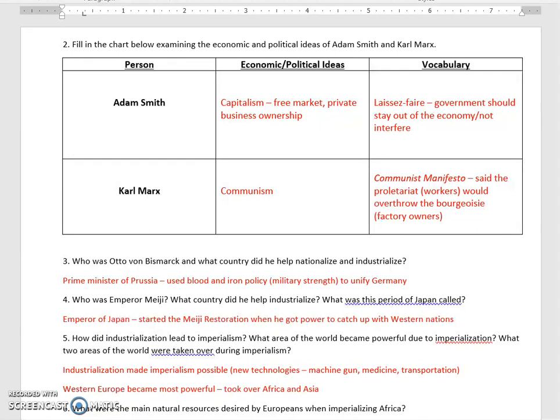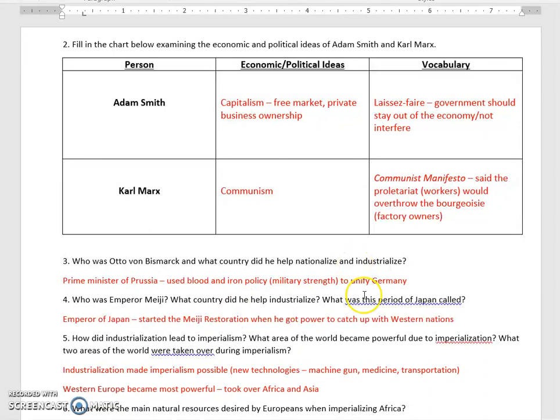Karl Marx, on the other hand, writes the Communist Manifesto, largely as a reaction to the capitalist ideas of Adam Smith and the factory owners. And in the Communist Manifesto, Karl Marx says that the proletariat, the workers, so the factory workers, would eventually rise up and overthrow the bourgeoisie or the factory owners. Basically, that eventually the people are going to get fed up with the bad working conditions and do something about it. And for this reason, communism starts to become more appealing to many of the factory workers.